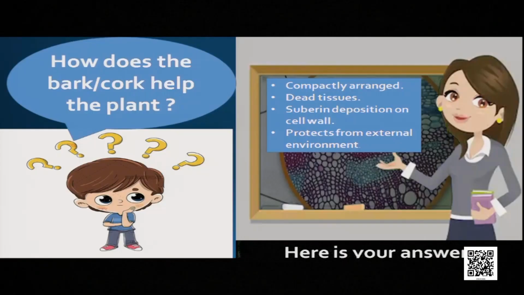So how do cork and bark help the plants? Let us see how the bark or cork helps the plant. Here is your answer: cork and bark tissues are compactly arranged. Those tissues are dead and they deposit suberin in their cell wall. Because they are dead, they protect the underlying tissues from the external environment, mainly from microorganisms.